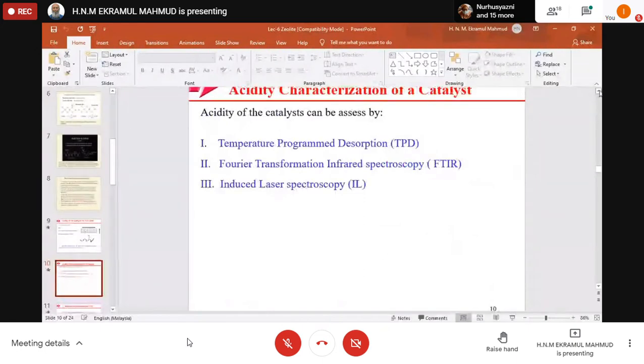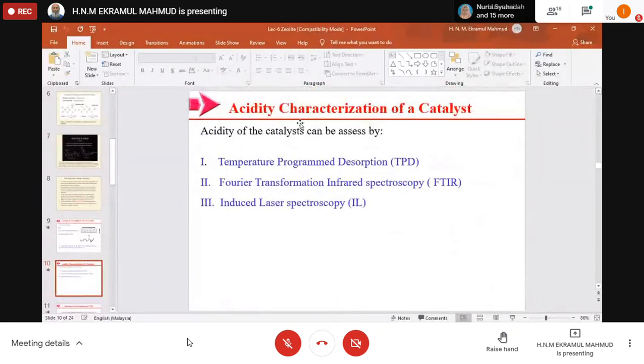So acidity can be measured by the temperature programmed desorption method, TPD, and the probe molecule used for this TPD is nitrogen or ammonia, NH3. So TPD by ammonia is one, nitrogen is another. Or FTIR, Fourier transform infrared spectroscopy.